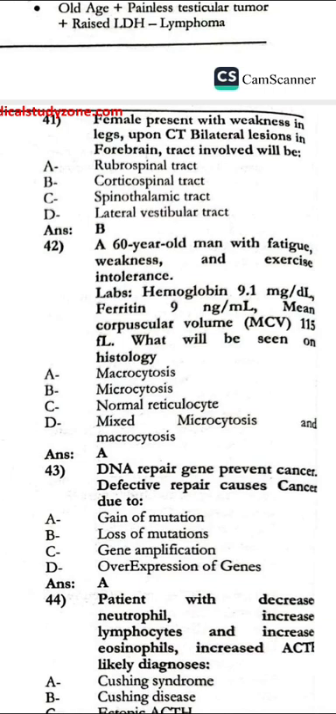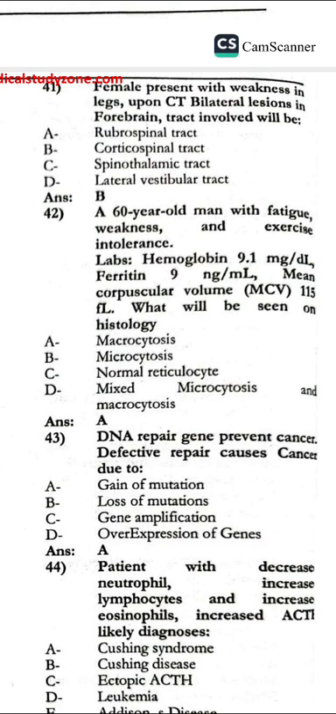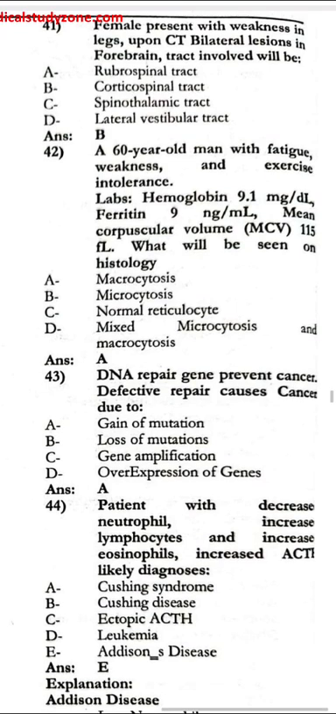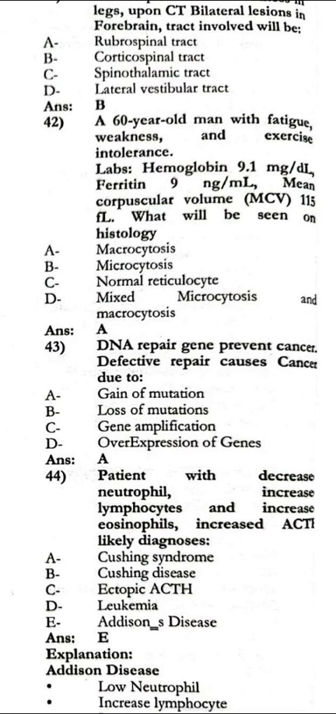A 60-year-old man with fatigue, weakness, and exercise intolerance, Hb 9.1, MCV is 115. What will be seen on histology? That is macrocytosis. DNA repair genes prevent cancer. Defective repair causes cancer due to the gain of mutations.